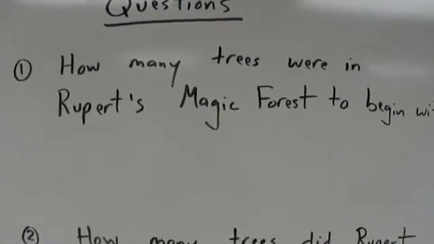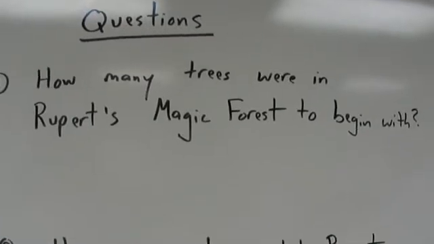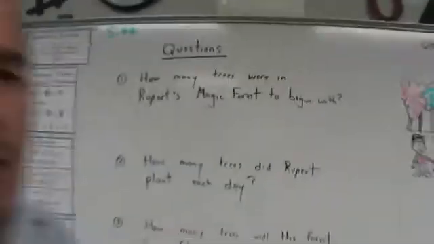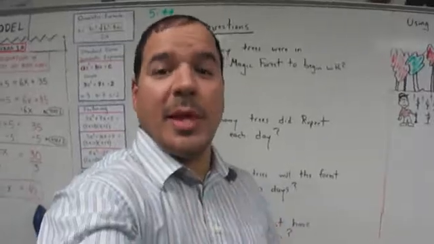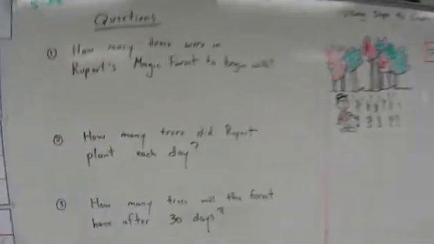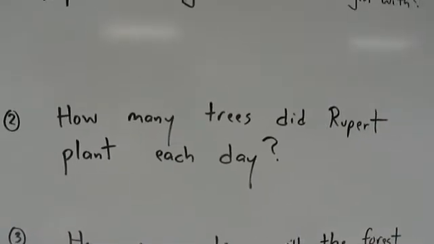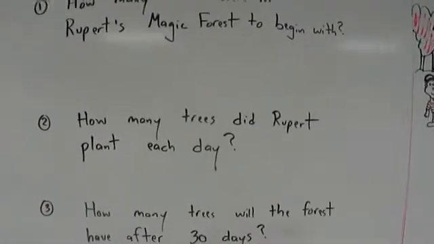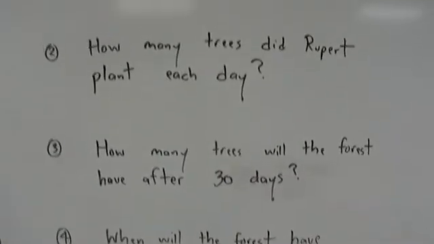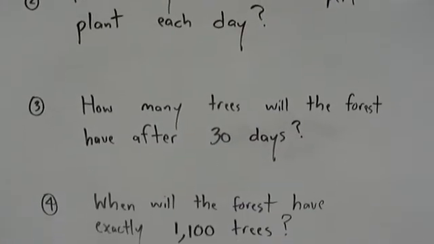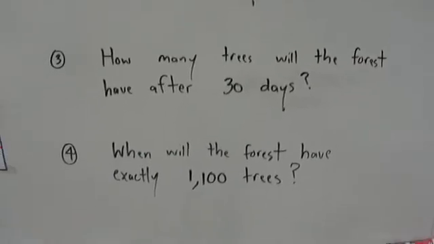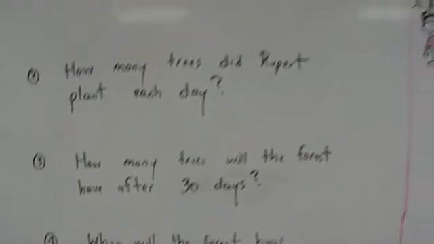So here are the questions we want to answer about Rupert's magic forest. First question is, how many trees were in Rupert's magic forest to begin with? That means how many trees did he have before he decided to start planting more little trees? And the second question is, how many trees did Rupert plant each day? Oh, I wish I knew that. That would make these questions a lot easier. And next one, how many trees will the forest have after 30 days? And then when will the forest have exactly 1,100 trees?